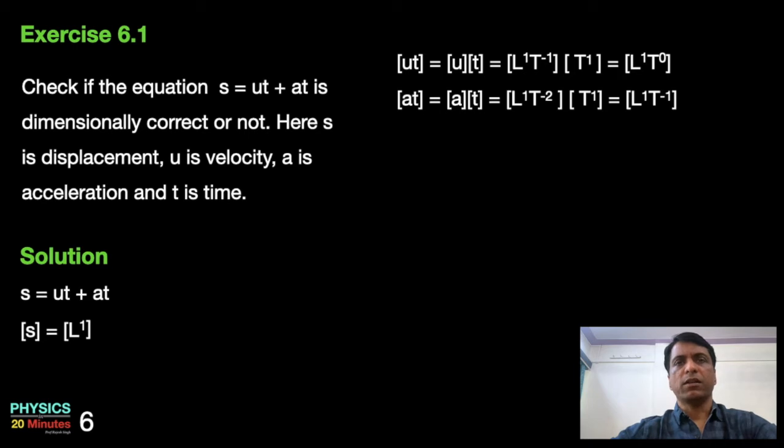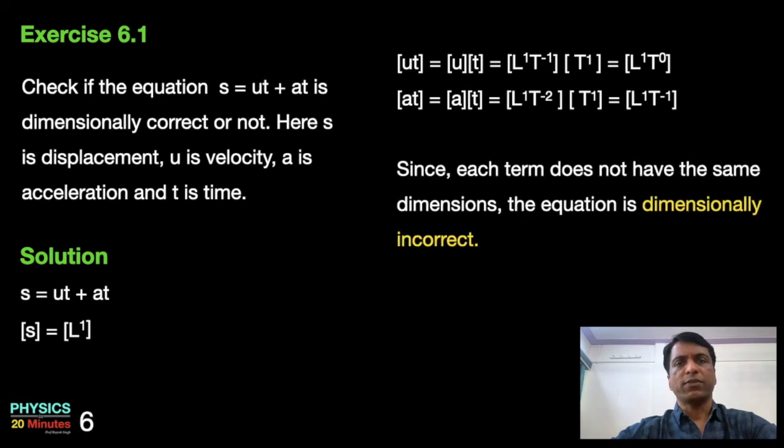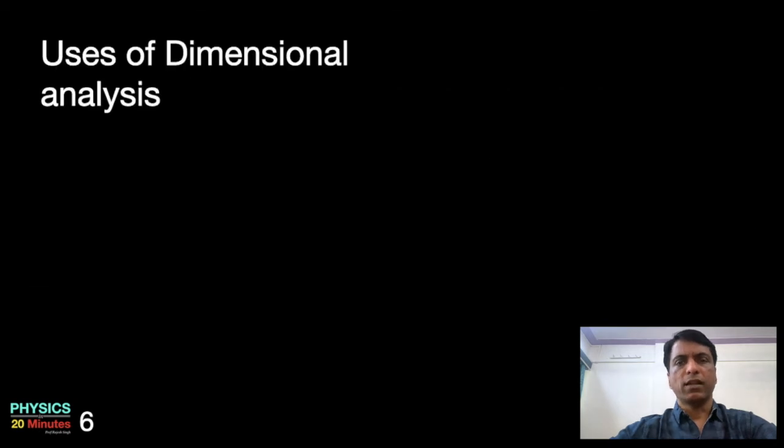At similarly will have the dimensions L power 1 t power minus 1. Now you can see that three different terms have three different dimensions in this equation, and therefore this equation is dimensionally incorrect. The next use of dimensional analysis is deducing unknown relations.